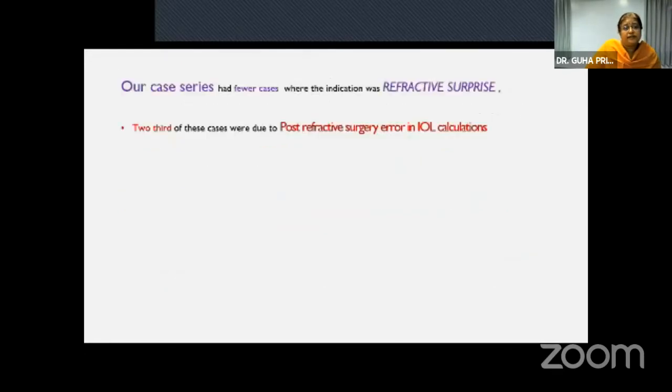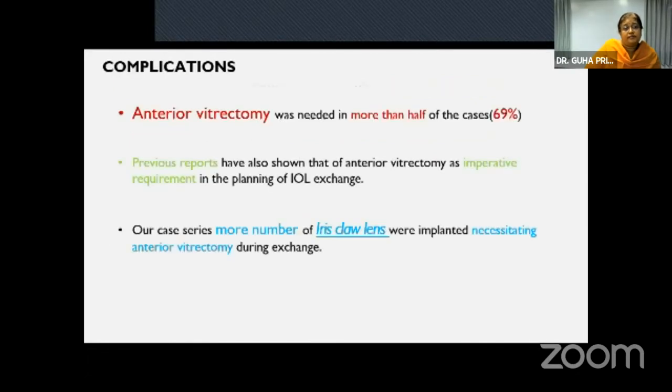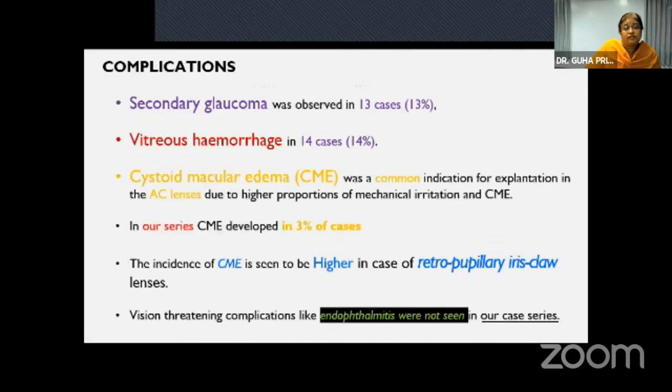Our case series had fewer cases of post-refractive surprise, and anterior vitrectomy was needed in more than half of the cases. Secondary glaucoma was observed in 13%, followed by vitreous hemorrhage and CME. However, vision-threatening complications like endophthalmitis were not seen.